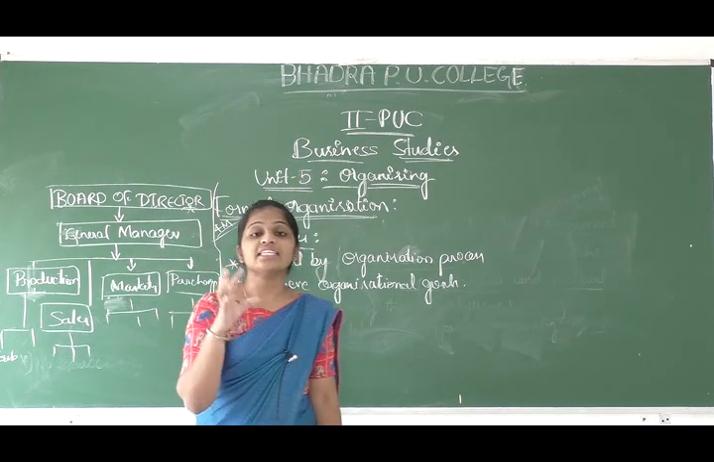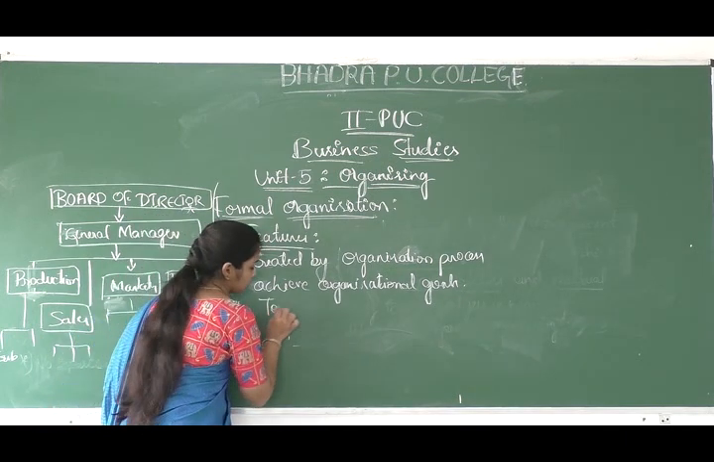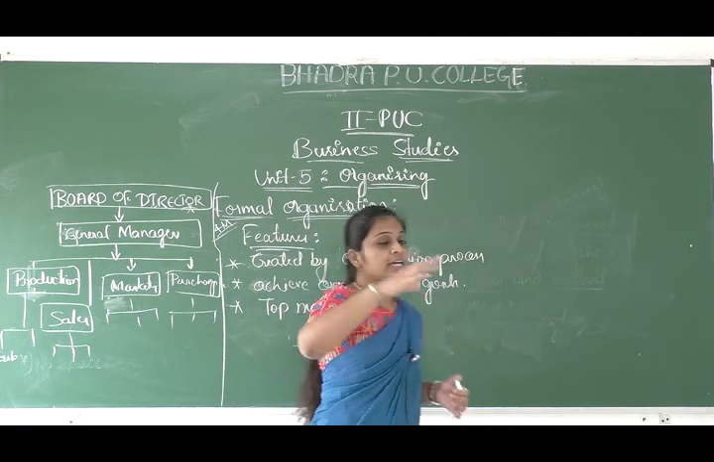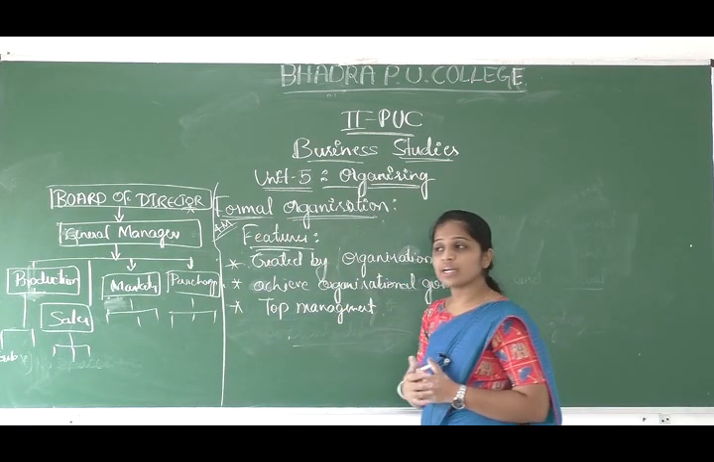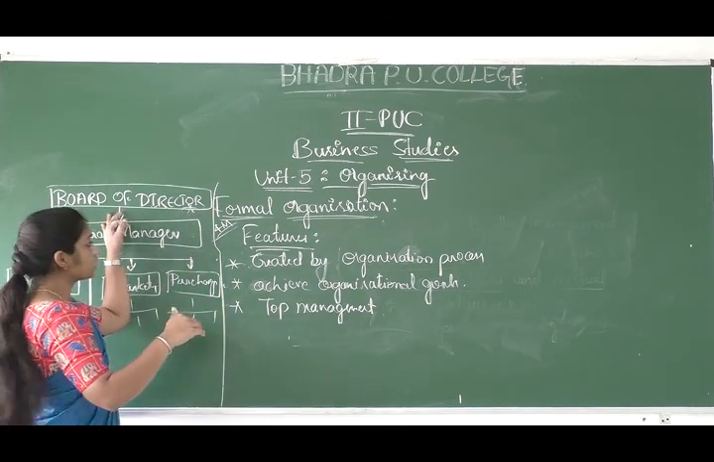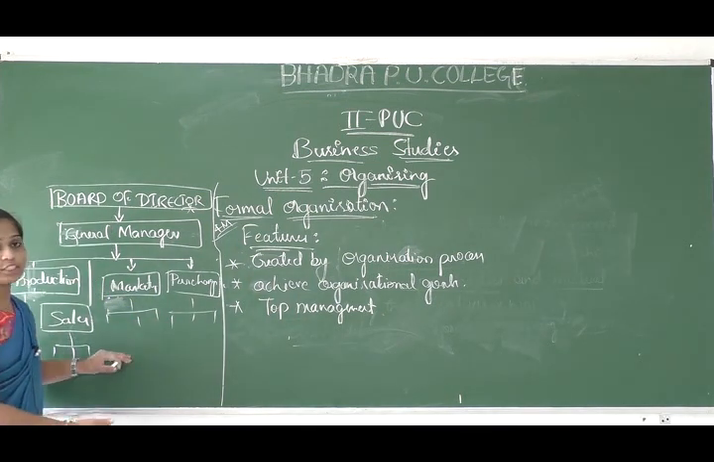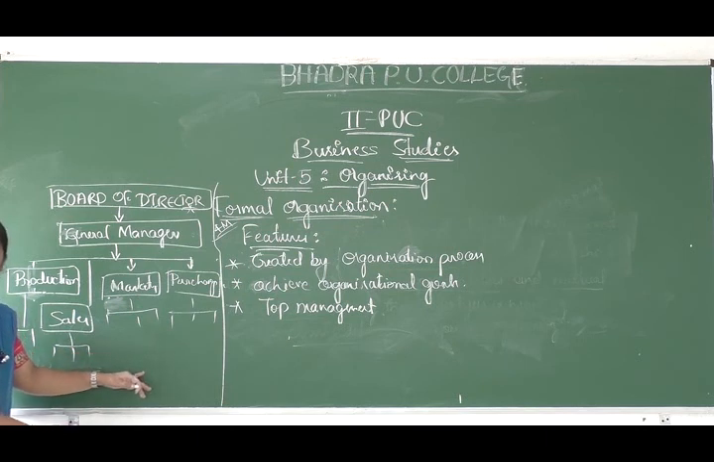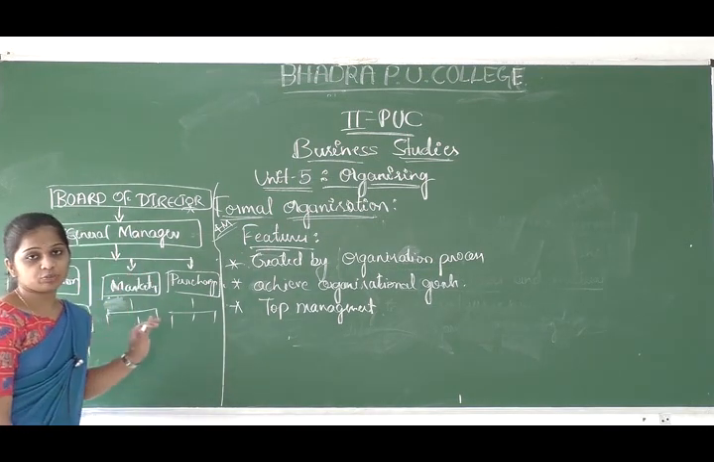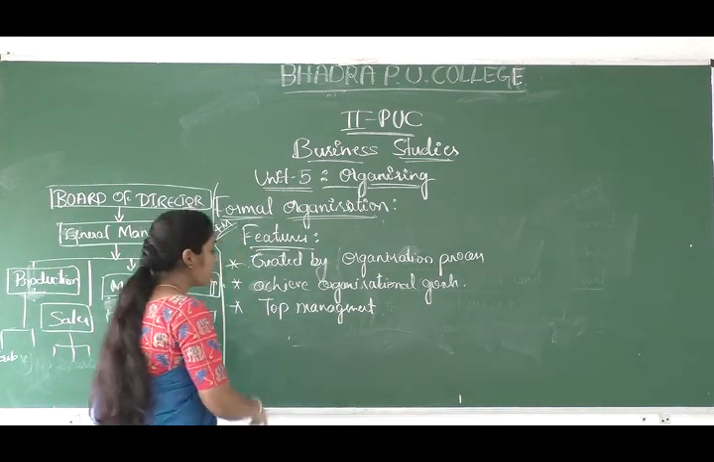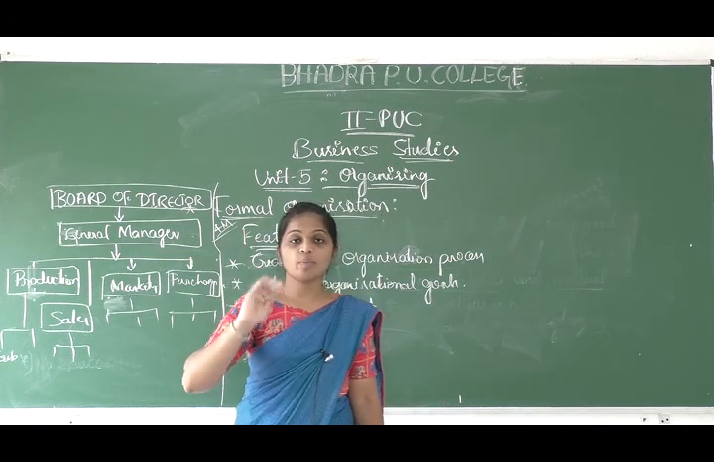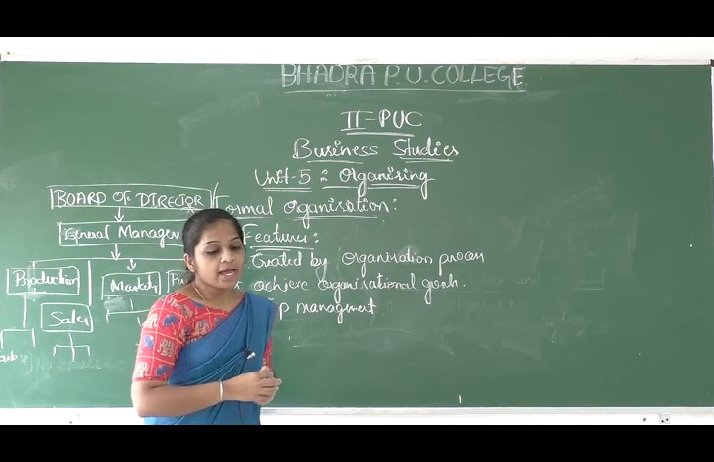And the next one is that it is created by the top management. Who decides whether our organization should have divisions or a functional structure, and what levels of management there should be? It is decided by the top level management. The board of directors decides how many employees, how many departments, and how many workers under them there should be. The board of directors belongs to the top level management. So the formal organization structure is decided by the top level management. Okay, this is also one of the features.